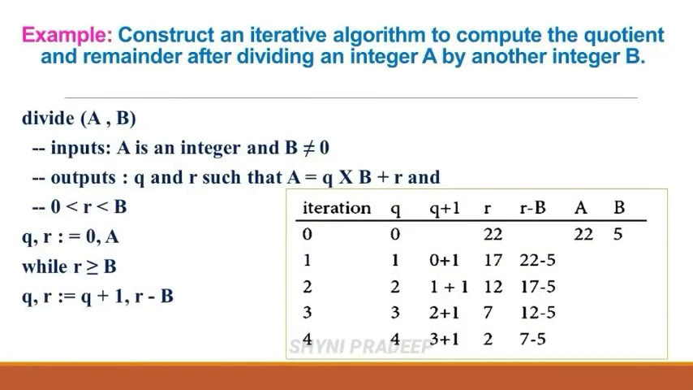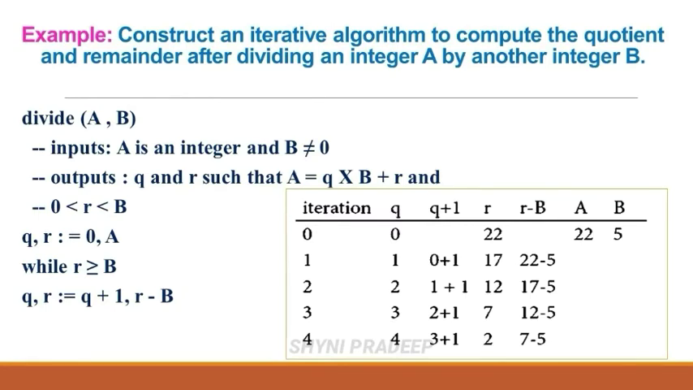See this example. Construct an iterative algorithm to compute the quotient and remainder after dividing integer a by another integer b. So now you are going to divide integer a by another integer b. So a, b are the inputs and divide is the algorithm name. Let us assume the values for a and b: a is 22 and b is 5. a and b are the input values and q, r are the output values. The output variables q and r change their values in each iteration. Iteration starts from 0: 0th iteration, first iteration, second iteration, third, etc.